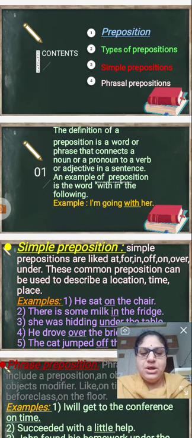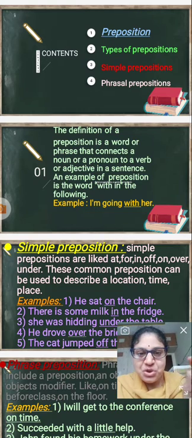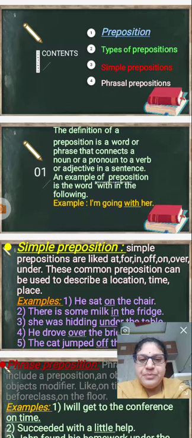Let's suppose this pen is on the table, the book is on the table. Whatever the situation of the words or the sentences, prepositions join the sentences and join the words. So the definition of a preposition is a word or phrase that connects a noun or a pronoun to a verb or adjective in a sentence.